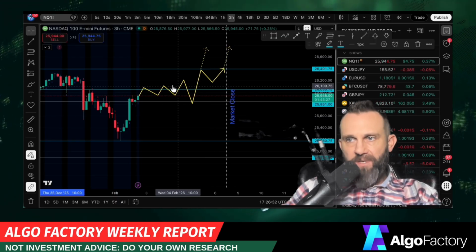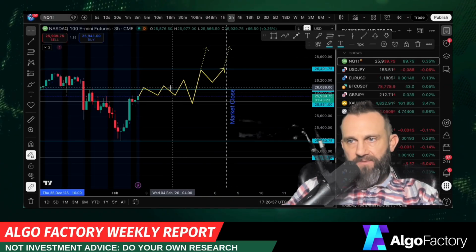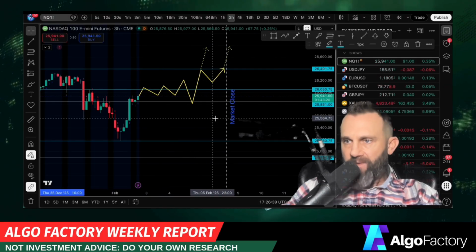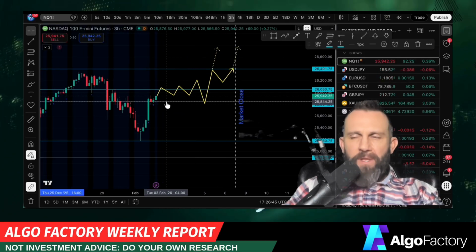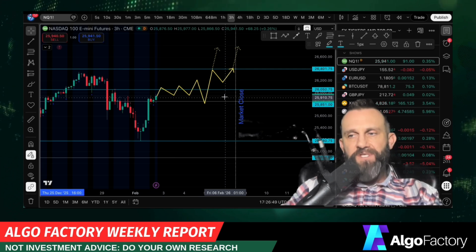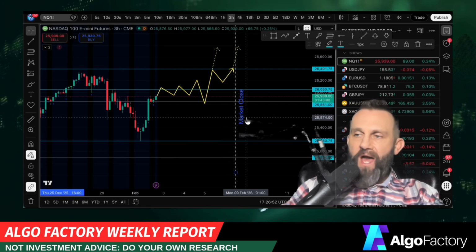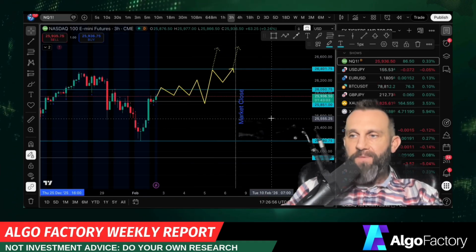Now, there is some pressure pushing price down a little bit, but the overall move is up, right? So it's probably going to go sideways and up. I doubt it will break below that 25,850. It could happen. I doubt it. So I think we're going to maybe not get to the all-time highs this week. Maybe we'll touch it. That's going to remain to be seen. It's going to have a lot to do with the way the markets react. And it has been pretty wild lately. So that's what the algos say. What may happen is going to be a little bit different.